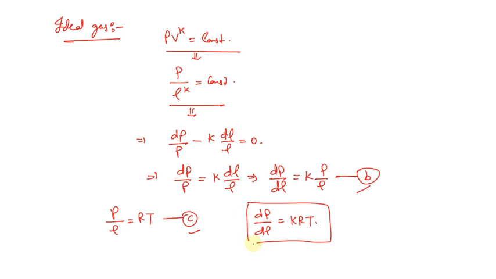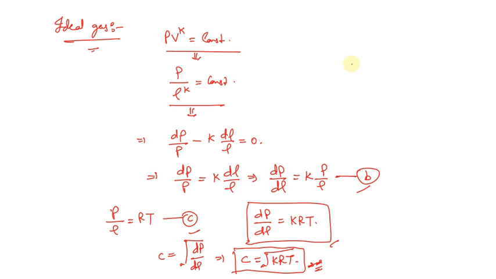And if we use this relation in the earlier relation that we got, which was C equals under root dP upon d rho, we get C equals under root K R T. This will be the main relation if we consider the gas as an ideal gas. So the velocity of sound will be equal to under root K into R into T. That was all about compressible flow and its basic equation.